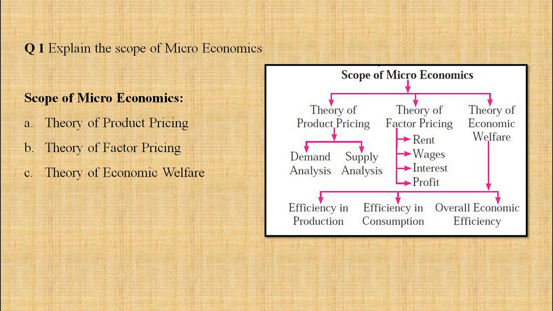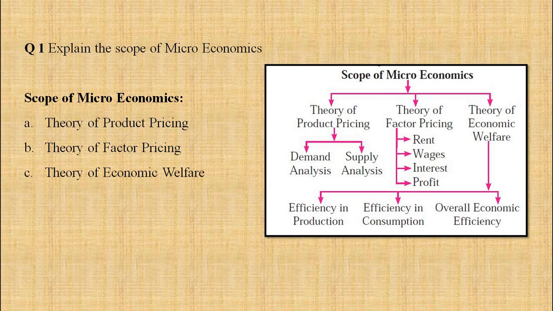Now the question can be, explain the scope of microeconomics. Under this scope of microeconomics, you have to give 3 points. Number 1, theory of product pricing. Second, theory of factor pricing. Third, theory of economic welfare.